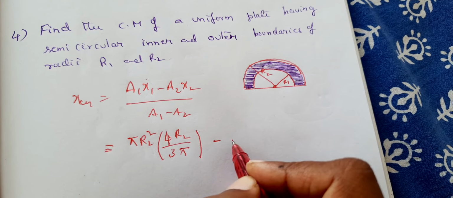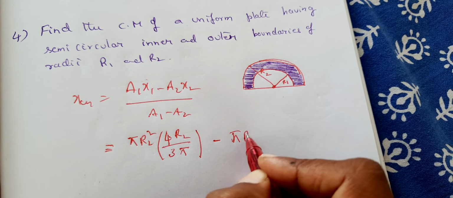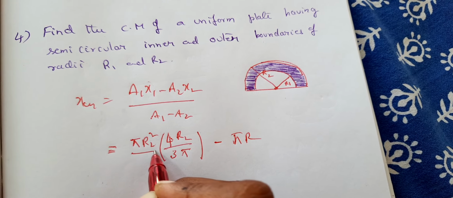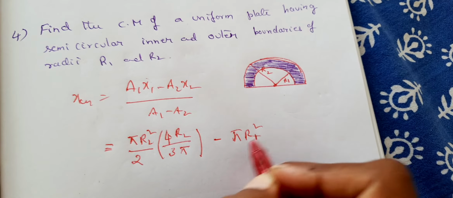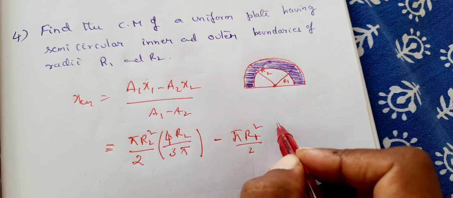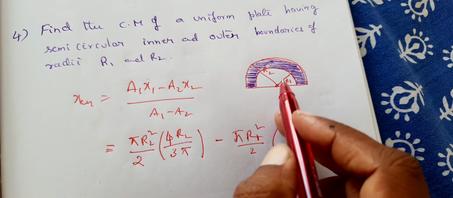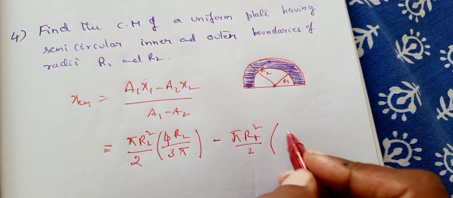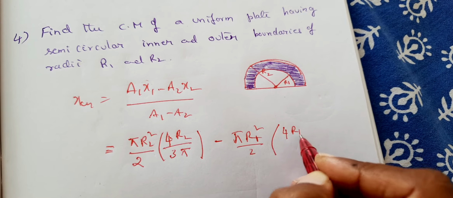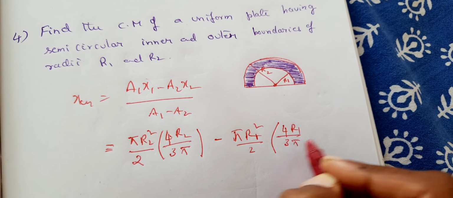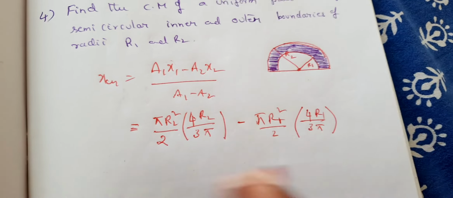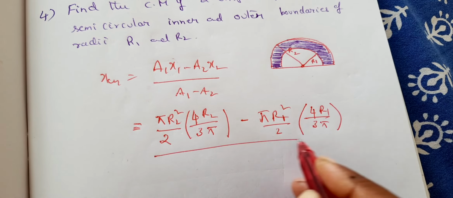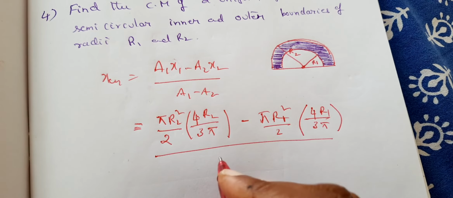Now minus a2. What is a2? It is a semicircle, so the by 2 is important. Pi r1 square by 2 into, where is the center of mass of this slice? 4r1 by 3 pi, divided by a1 minus a2.